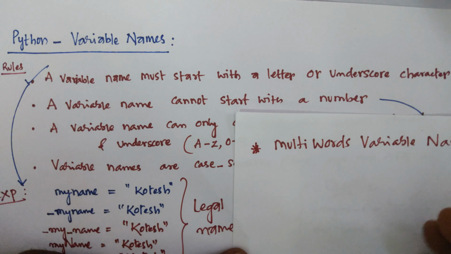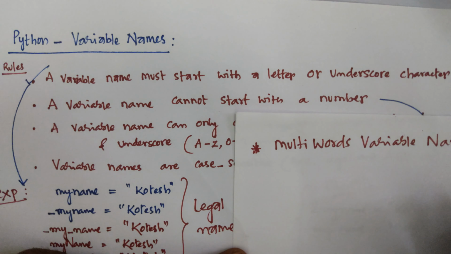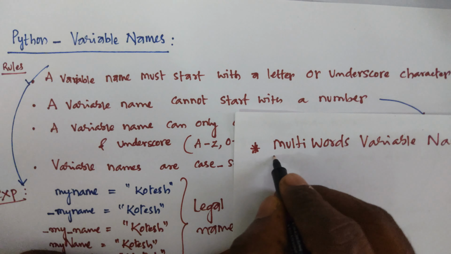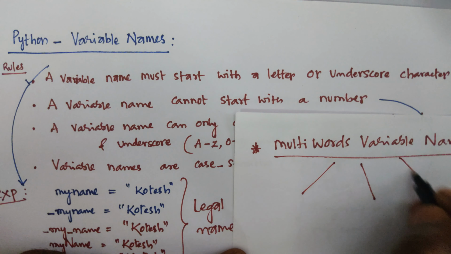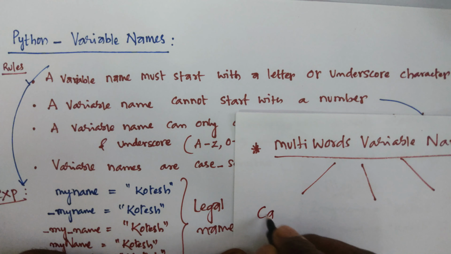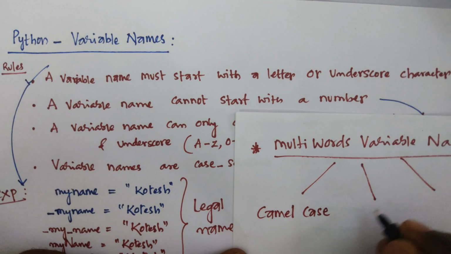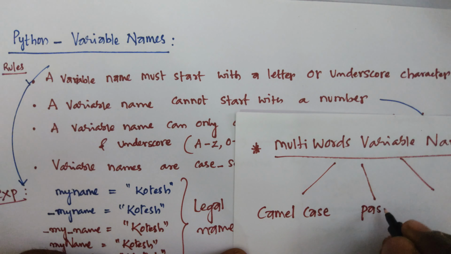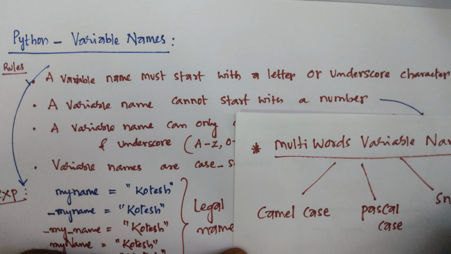In this case, variable names with more than one word can be difficult to read. There are a total of 3 types of expressions: camel case, Pascal case, and snake case.